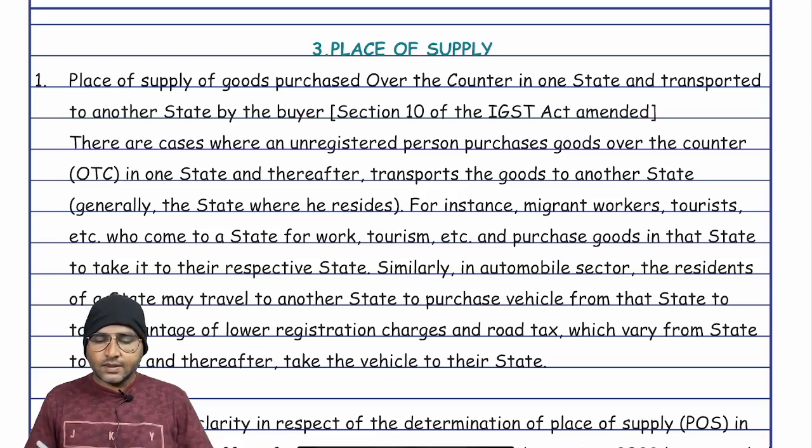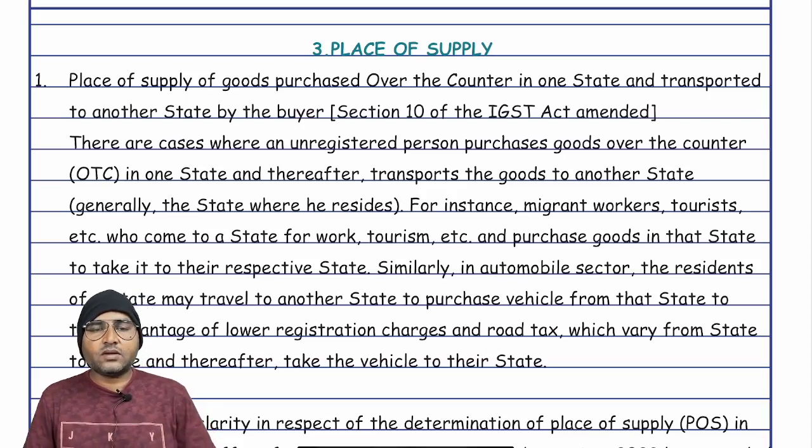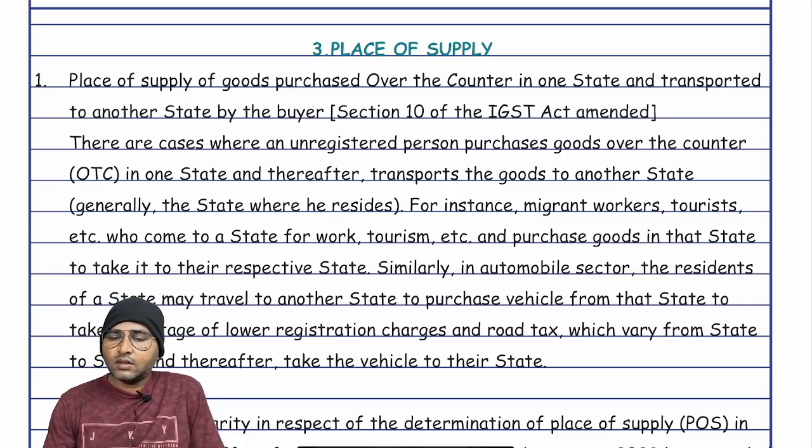And the next chapter is place of supply. As you know, where the supplier location and the place of supply are both in the same state, it is called intrastate supply. Where the supplier location and place of supply are in two different states or union territories, it shall be treated as an interstate supply. Is it clear?